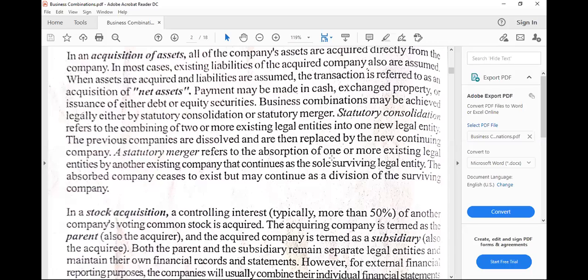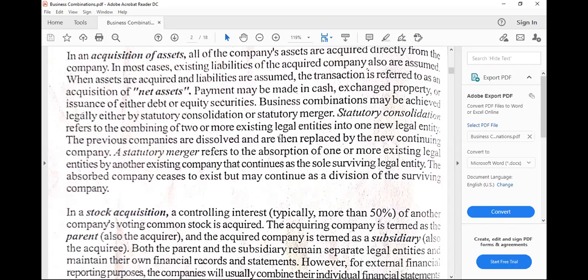So only one company would survive, and normally this company is the acquirer. That is statutory merger. There is an equation to this: A plus B equals either A or B, depending on the case or situation or contract as to which one would be the one to survive.